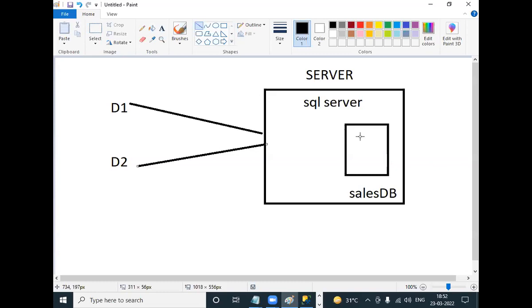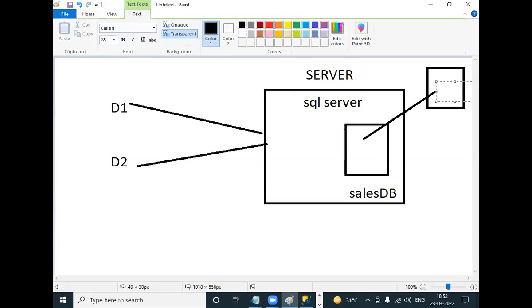So what does backup mean? Suppose this is the database, then what will the DBA do? This database is copied to one backup file. This database is copied to one file. What is that file called? Backup file.